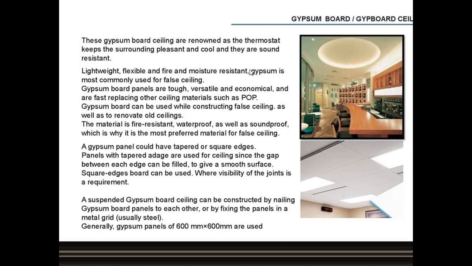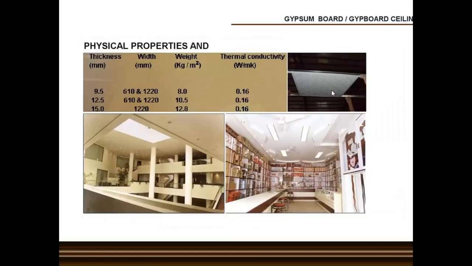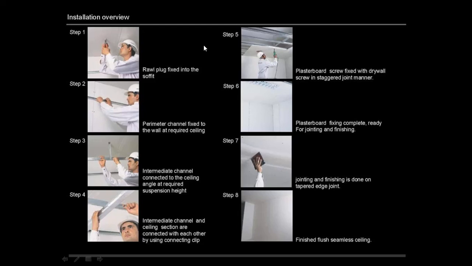This is the gypsum board ceiling. So you read this information carefully, so you'll understand about the gypsum ceiling or gypboard ceiling. And here the thicknesses and physical properties of gypsum board, or we can say gypboard, are given here. Their thickness, their width, their weight, their thermal conductivity, such physical properties of gypsum board are given in this slide, and here are shown the gypsum board ceilings. Then we'll review the installation steps.